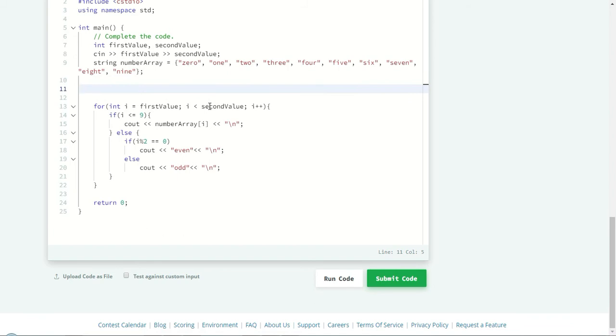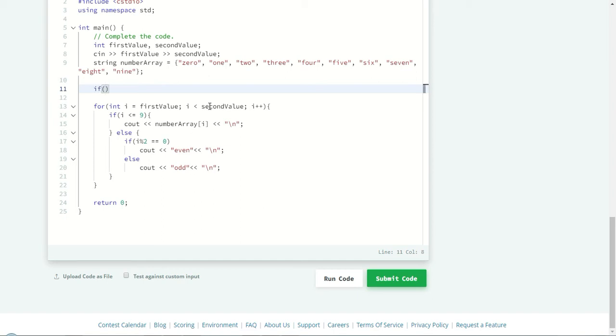How will you find whether the given value is greater than or lesser than the other? If the first value is lesser than the second value, that is fine, our code will work very well. Suppose the first value is greater than the second value, what will it do? That would be a problem, right?